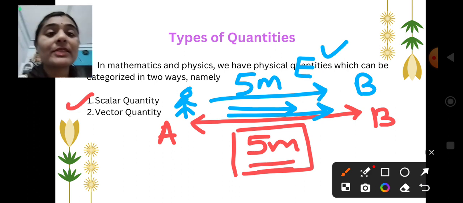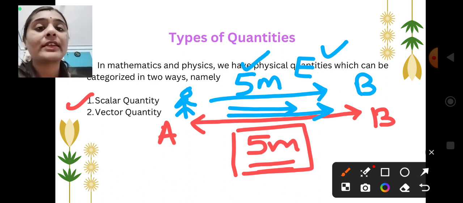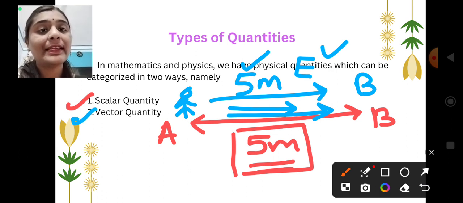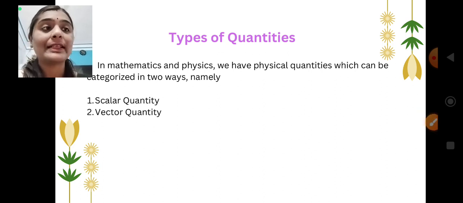So displacement means we are considering magnitude and direction both. Therefore this one is the vector quantity. Are you getting it? Yes, let us see in the next slide. Again, I will give you different examples for this, so that you will understand it easily.